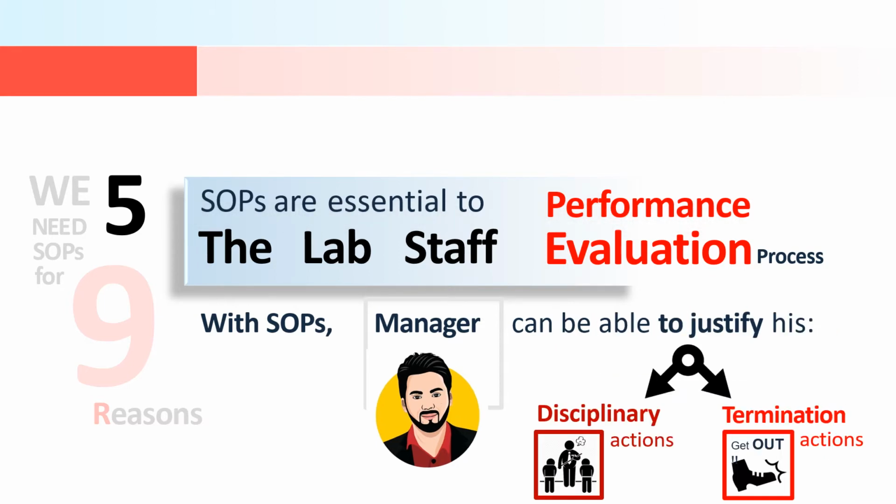With the help of an SOP, the manager can justify his disciplinary action and termination action. If you have a good SOP, even though your employee is not working properly, you can take some disciplinary action or you can take termination action.